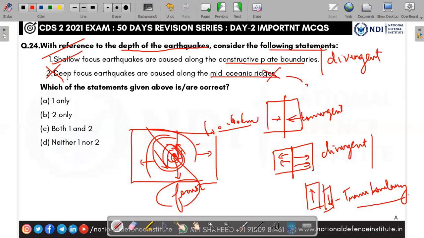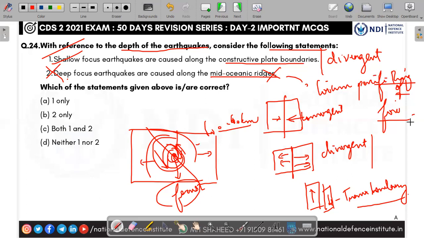It is along the circum-Pacific ring of fire. The circum-Pacific ring includes Indonesia, the east coast of China, Japan, the east coast of Australia, the Philippines, and also the west coast of USA, that circular region where the Pacific Ocean borders. That is called the Pacific ring of fire. It is called ring of fire because it is an earthquake prone zone, a convergent zone, and also where a lot of volcanoes are present.